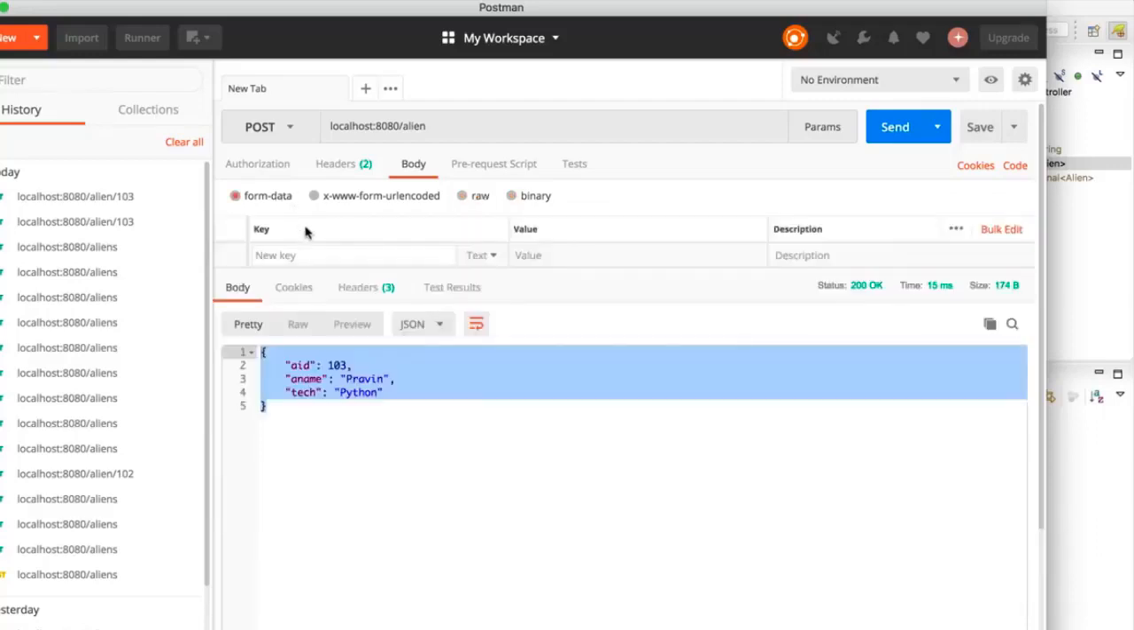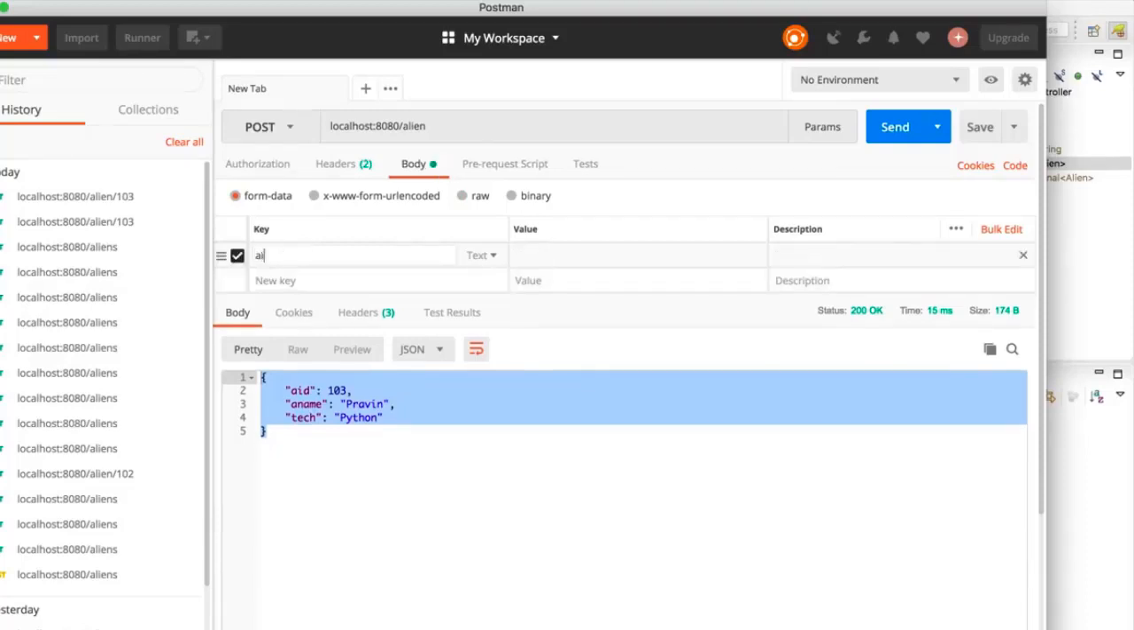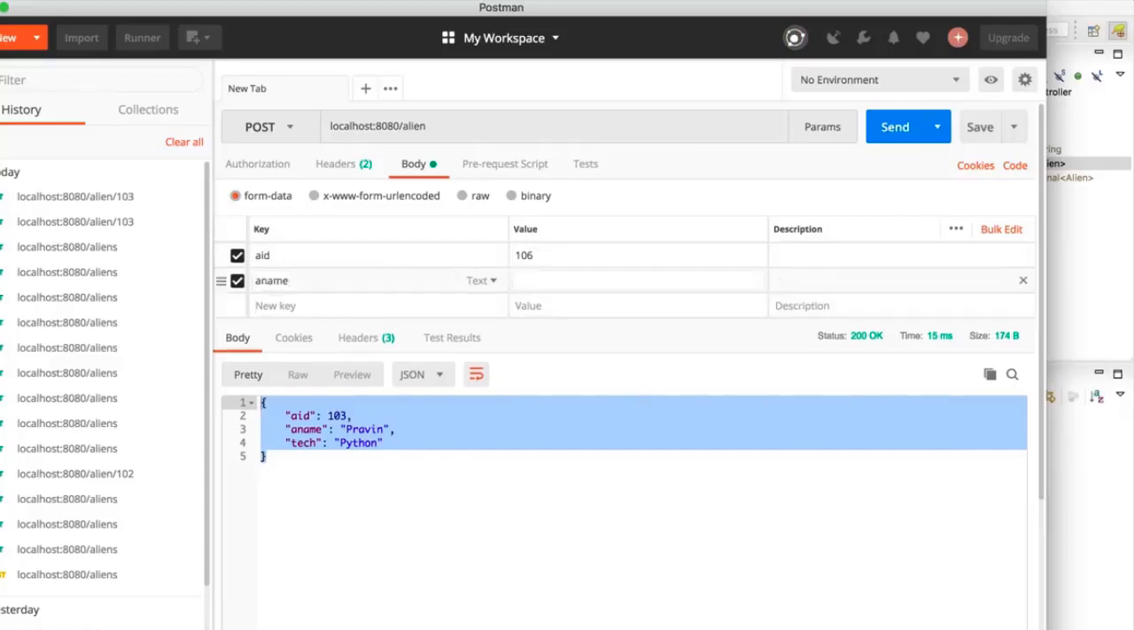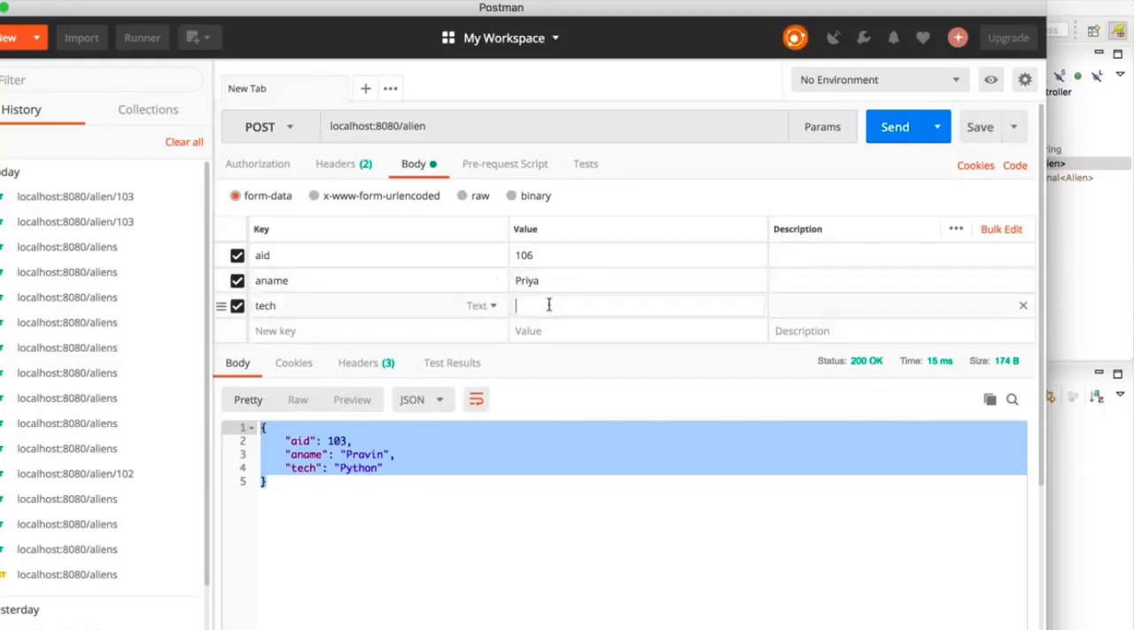Okay, in fact, we can also use form data. Let's try with form data first. Now in form data, you have to specify the key and value pair. Example, we'll say AID, and the value I want to go for is 106. And then we have another key, name, which in this case I will mention Priya. And then we have tech, and I would say machine learning. So we have these three attributes and we have three values.